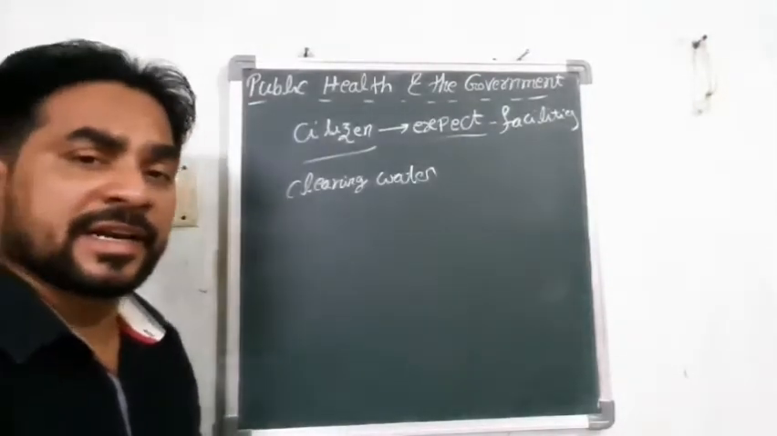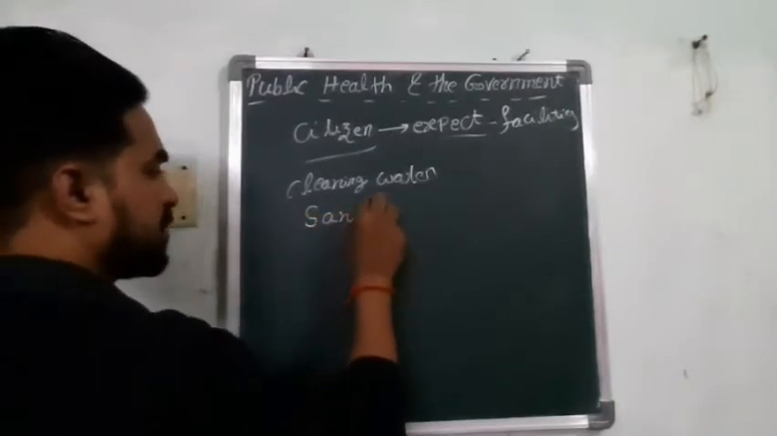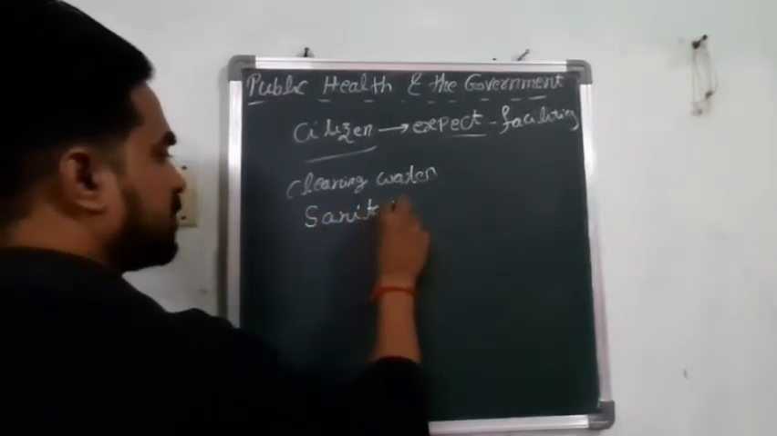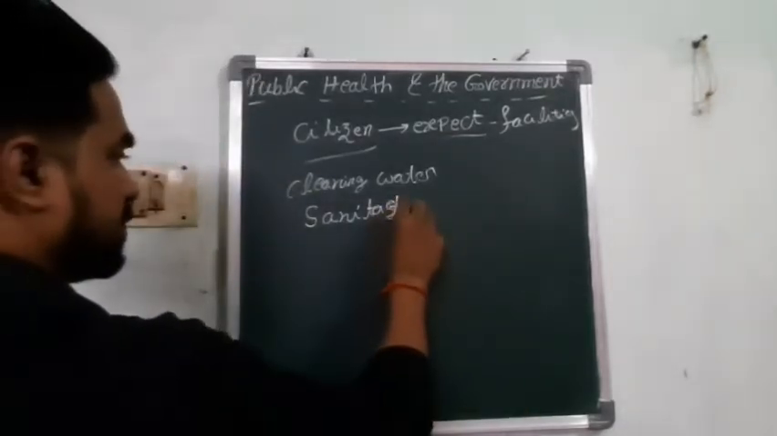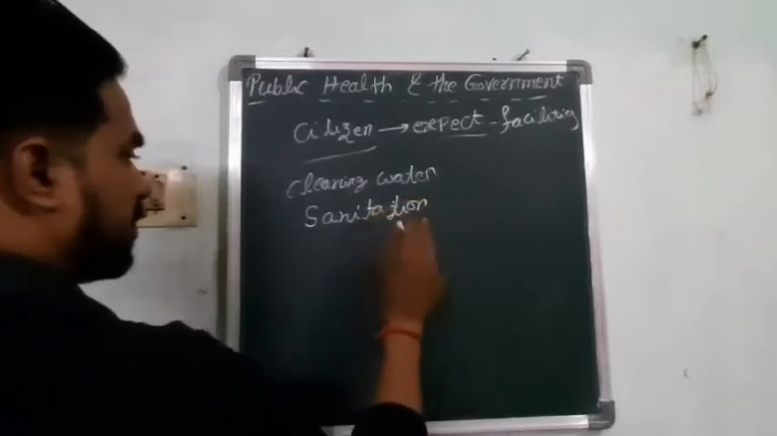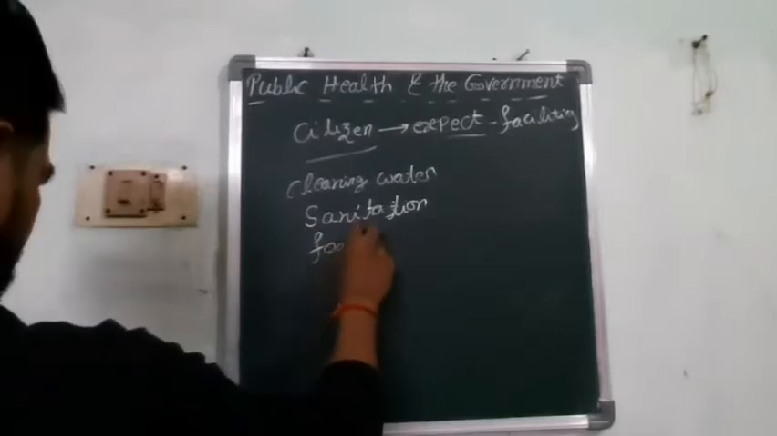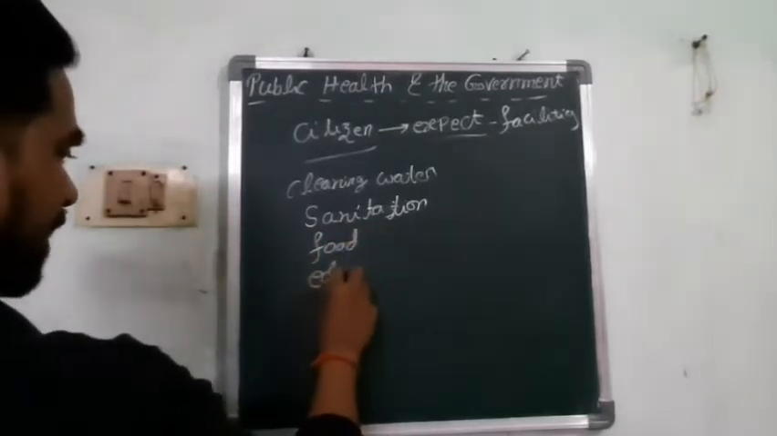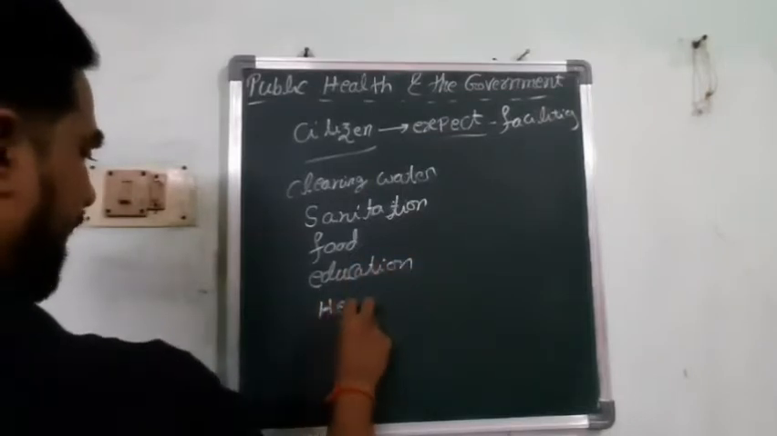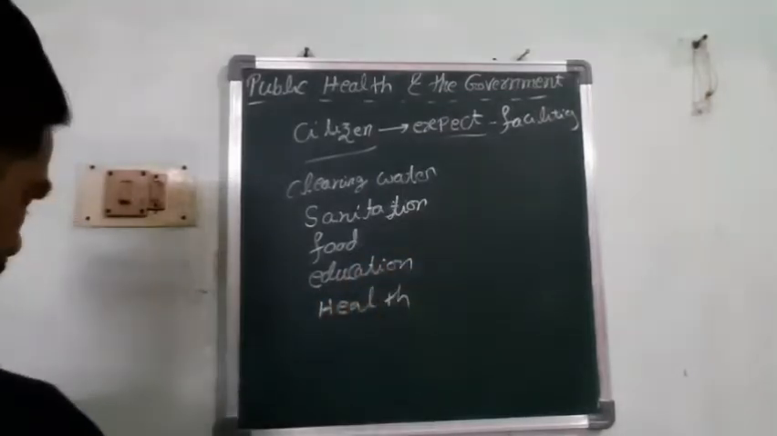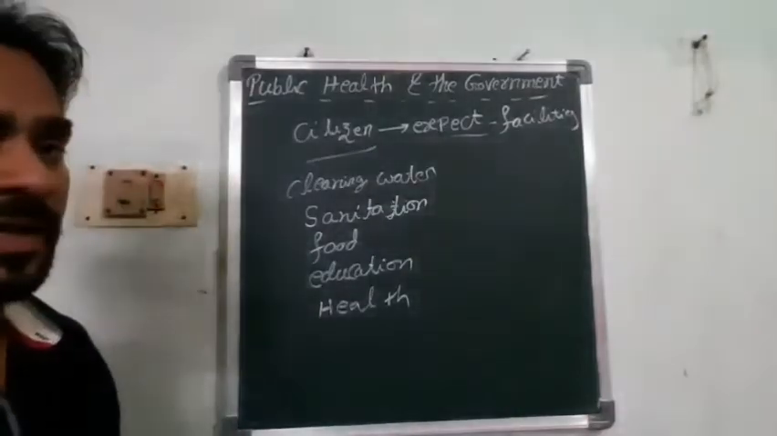You can say drinking water and sanitation. Next, sanitation, and also minimum food to the people, proper education and proper health. So these are the facilities which we require from the government side.